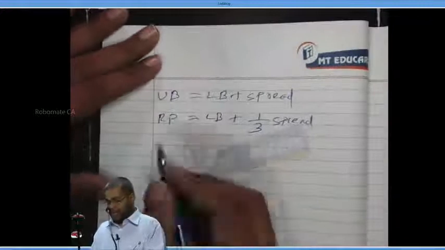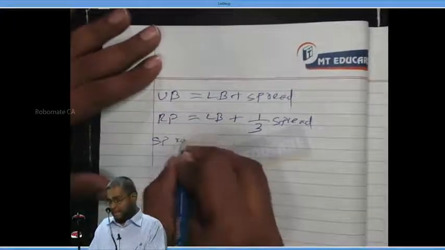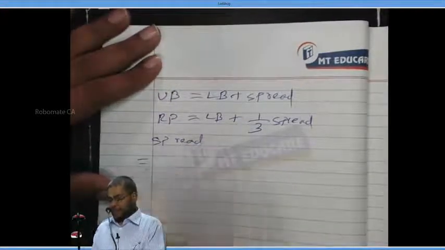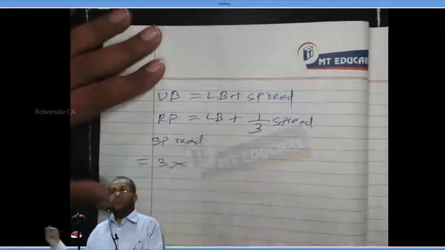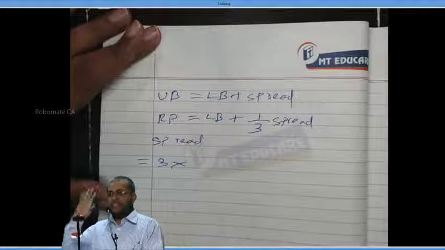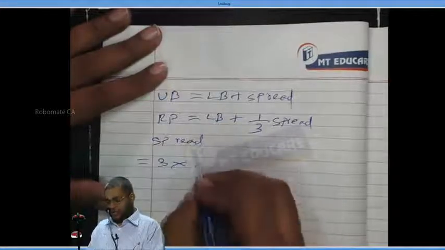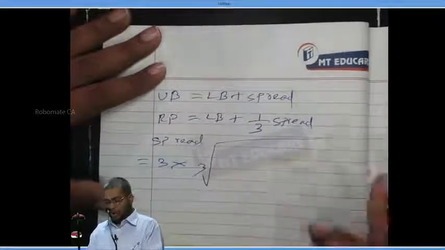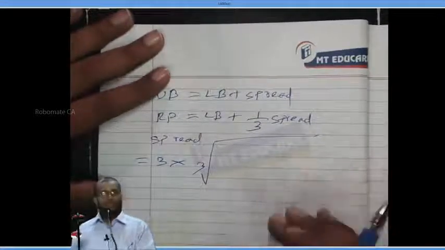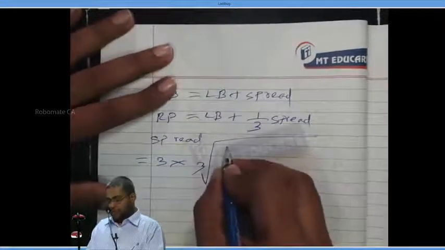The last formula is spread. Spread is equal to 3 into cube root of... This is a standardized formula, don't question the logic.